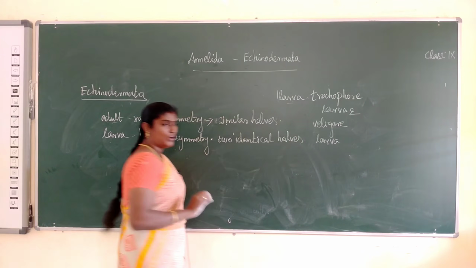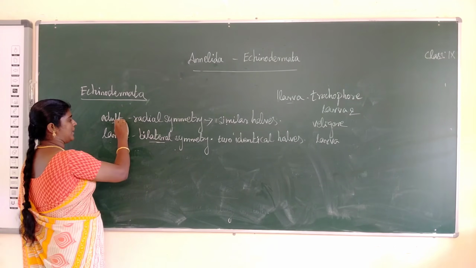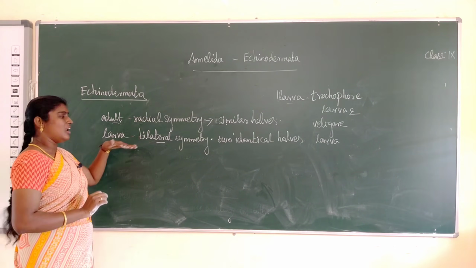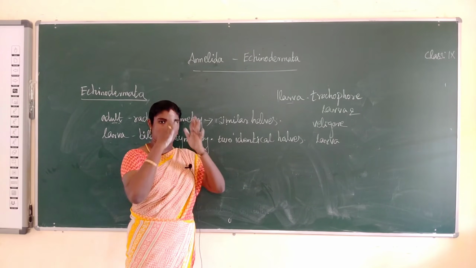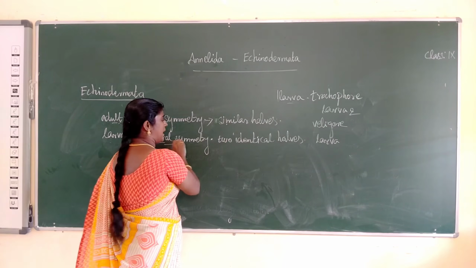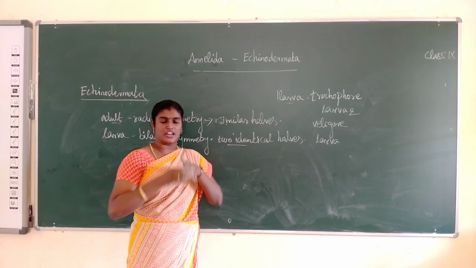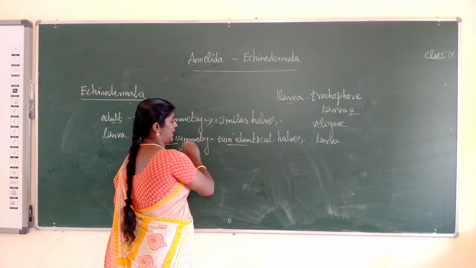Okay, to say it simply: in radial symmetry, if we cut it, all the sides are equal. So what is bilateral symmetry? Two identical parts. That is called bilateral symmetry.